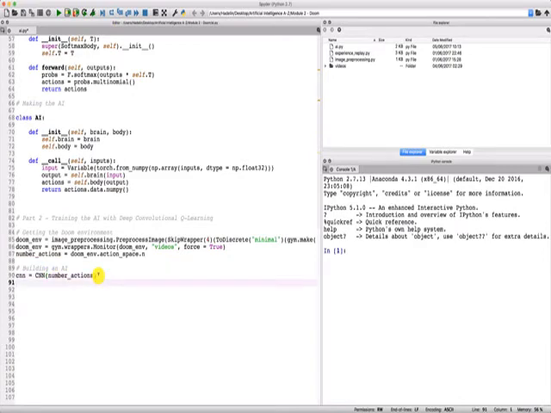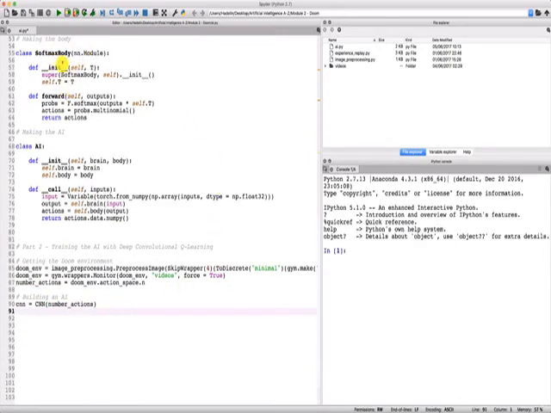Now let's make the body. We're going to create an object of the SoftmaxBody class, and we're going to call this object softmax_body. That will be the body of our AI, and this object is an object of the SoftmaxBody class, to which we have to input the only argument of the init function of the SoftmaxBody class, which is the temperature T, and therefore here we input T, but we have to specify a value because so far T is just an argument. So T equals, and we're going to start with 1. That's a small temperature, but this might work very well, and actually I already know this will work very well. But you can try with other temperatures.